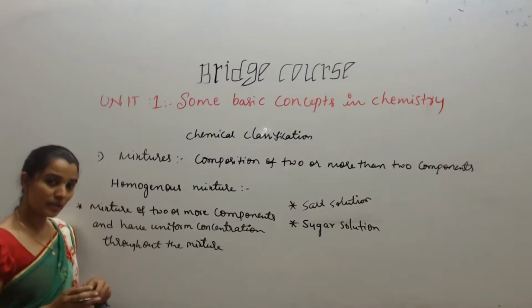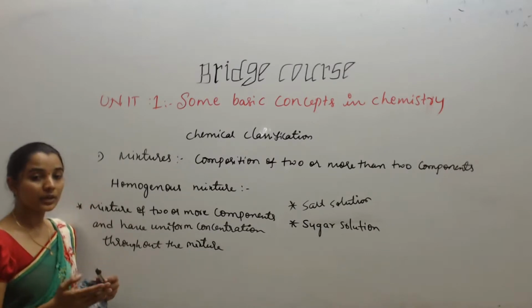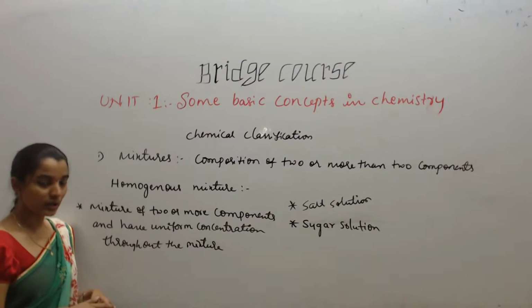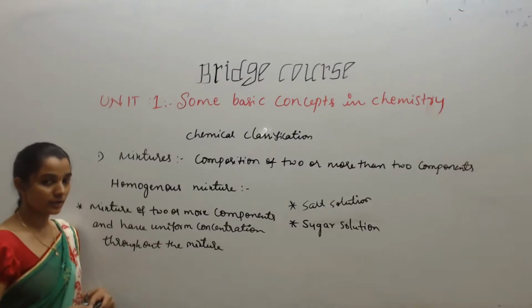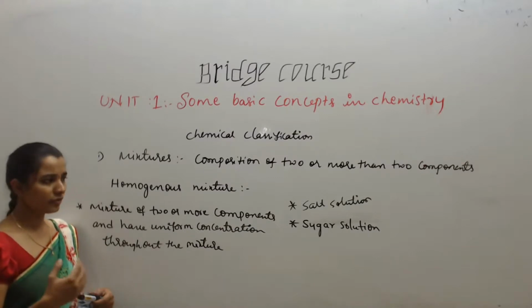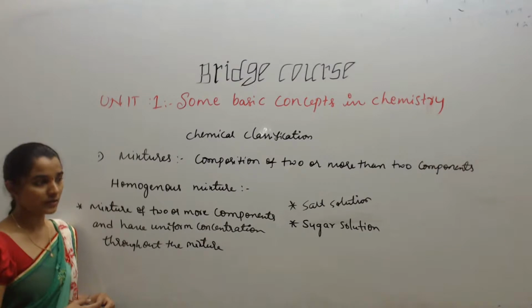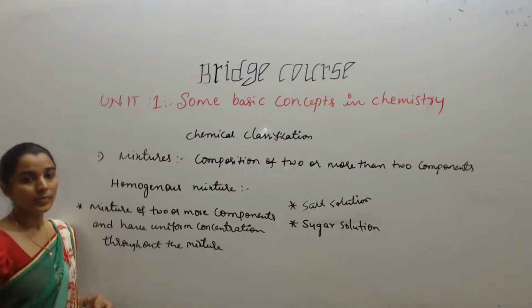And at the same time, we cannot separate it. Once the salt is dissolved in water, we cannot separate it until we apply external energy, like we have to heat it, and even if we heat it, we won't get that much salt we dissolved before in the water.